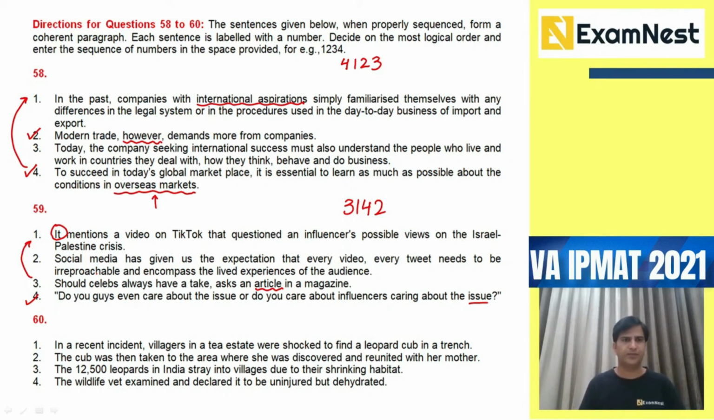Look at the last one. 3 will be the starting statement. It talks about 12,500 leopards in India that stray into villages. They stray into villages due to their shrinking habitat. And it explains with an example which is mentioned in 1. In a recent incident, villagers in a tea estate were shocked to find a leopard cub in a trench. Now be careful, before it was taken to the area where she was discovered and reunited with her mother, the wildlife vet examined and declared it to be uninjured but dehydrated.